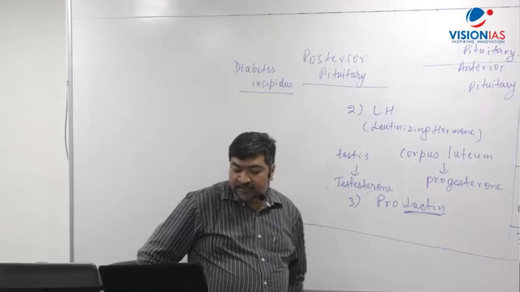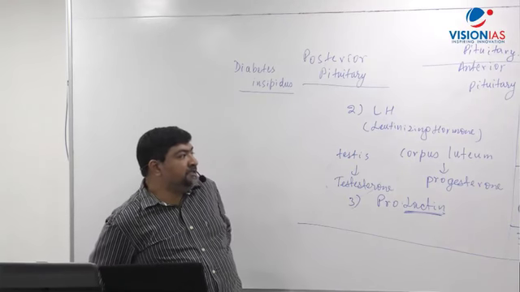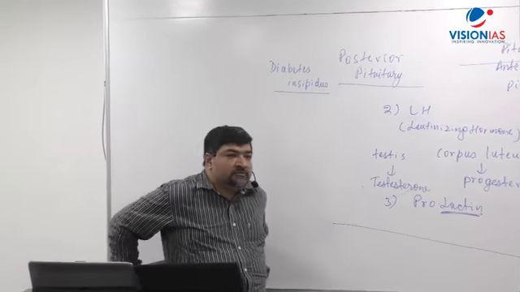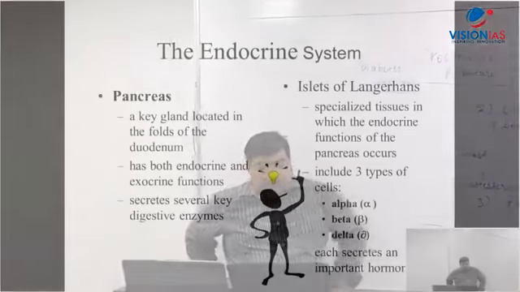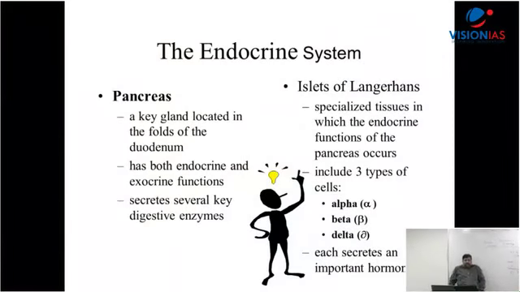Now give a full stop. It secretes two hormones: thyroxine and calcitonin.